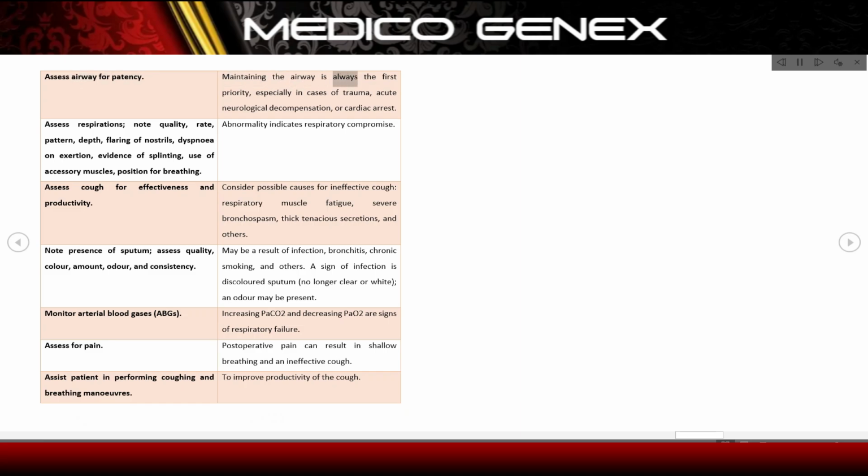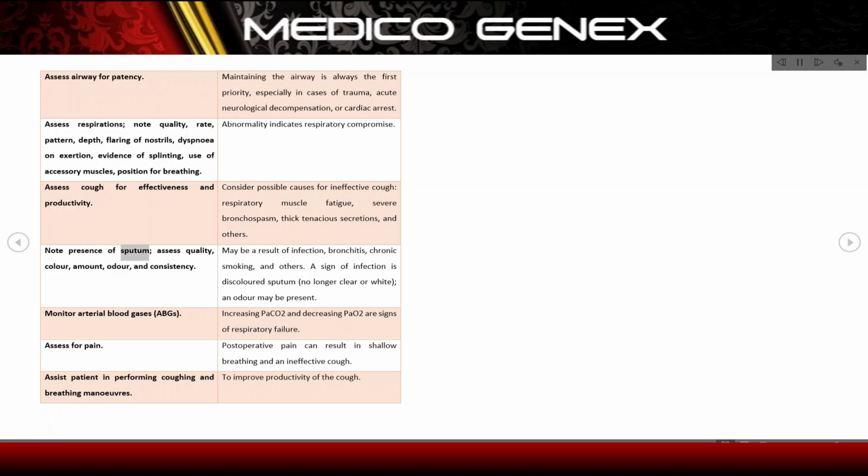Maintaining the airway is always the first priority, especially in cases of trauma, acute neurological decompensation, or cardiac arrest. Assess respirations, note quality, rate, pattern, depth, flaring of nostrils, dyspnea on exertion, evidence of splinting, use of accessory muscles, position for breathing. Abnormality indicates respiratory compromise. Assess cough for effectiveness and productivity. Consider possible causes for ineffective cough: respiratory muscle fatigue, severe bronchospasm, thick tenacious secretions, and others.